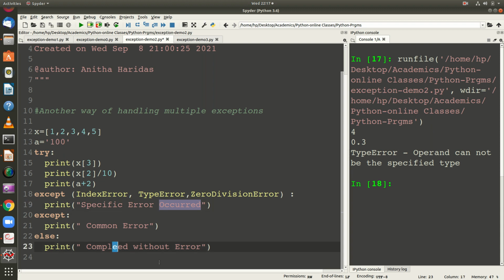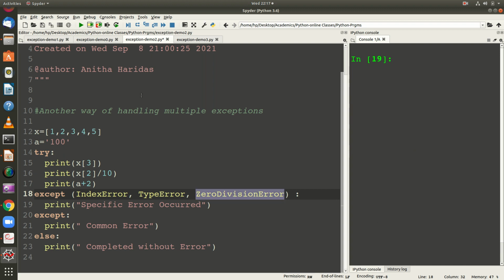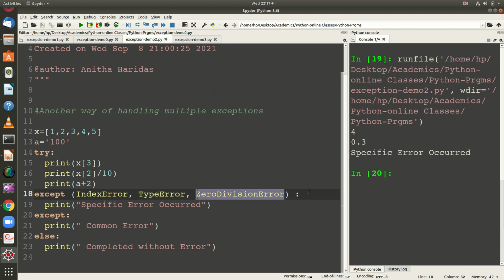If you don't have any error, it will go into the else block, right? So as of now, I'm having this particular exception which may be raised in my program. During the execution, I clear the console, I execute it, and you can see it says specific error occurred.